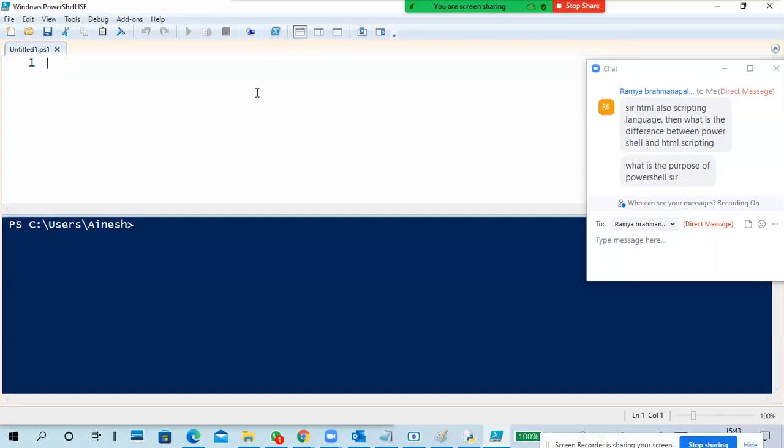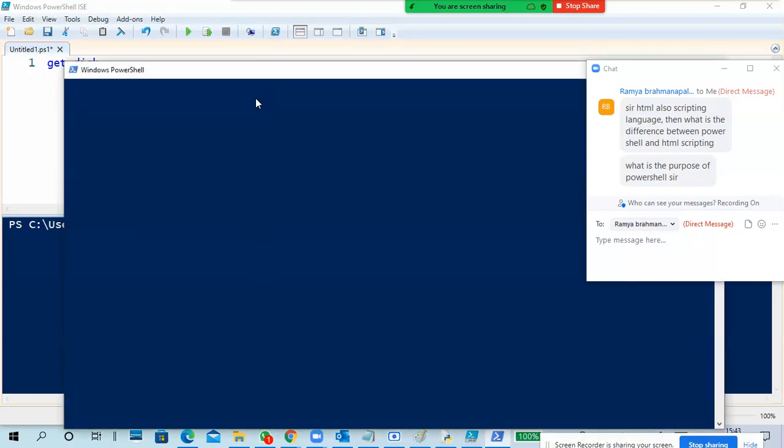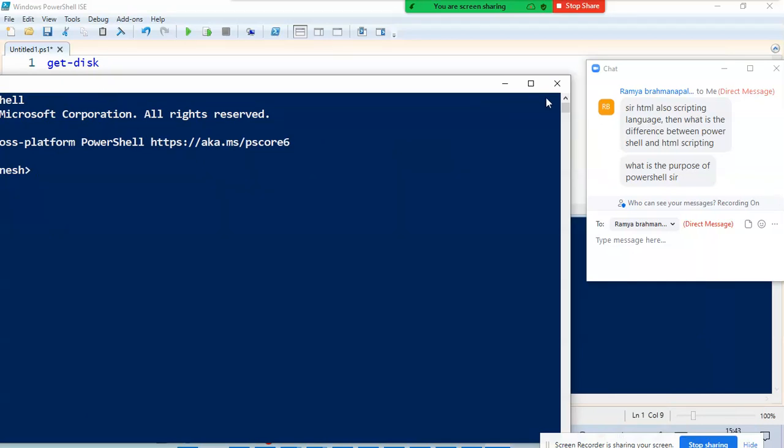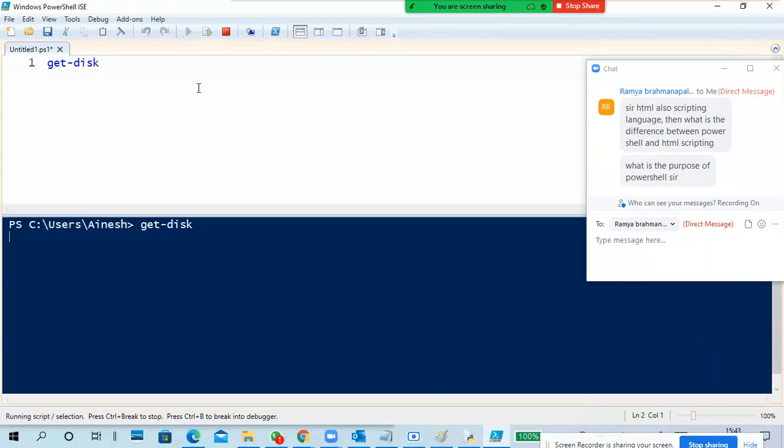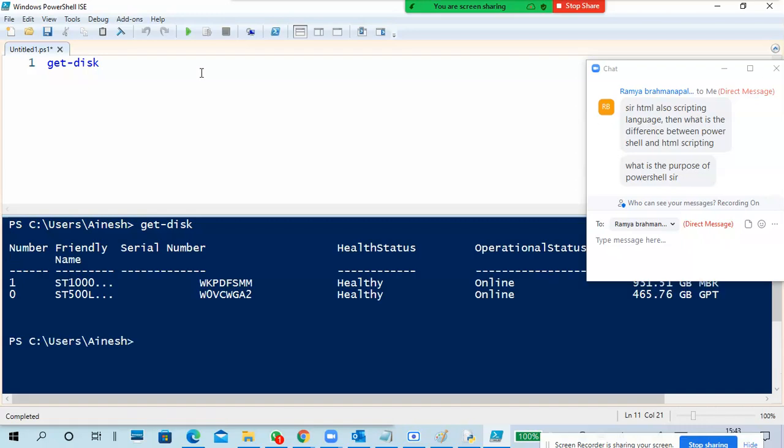For example, as I showed, it's a simple command. So I run it. Yeah, this is a single line. See, I got some output here. This is run entire script. This is selection of things.